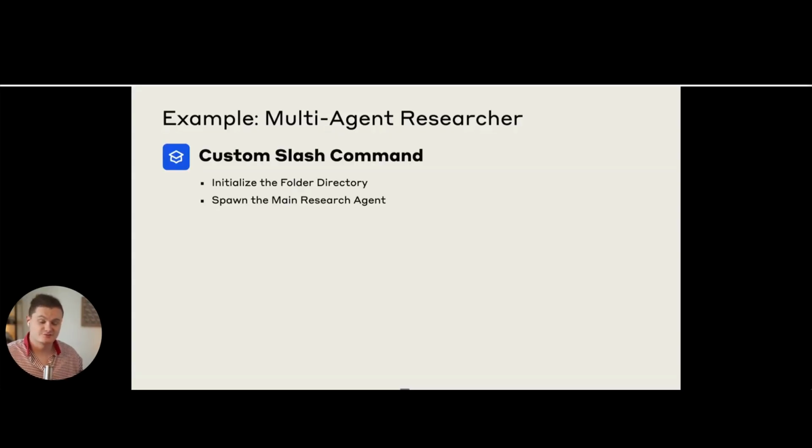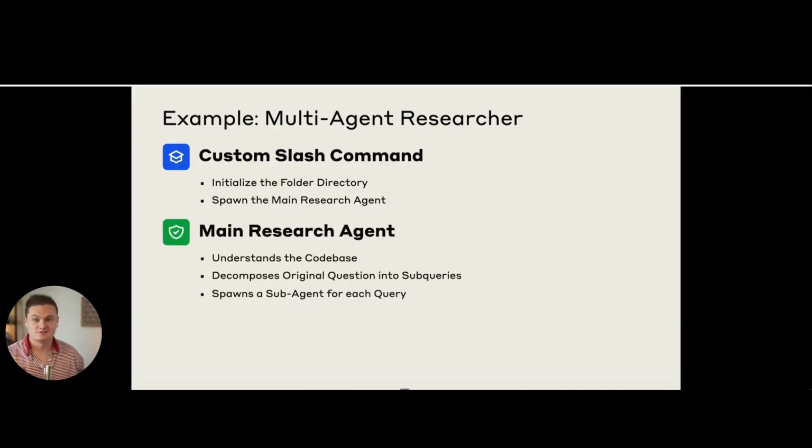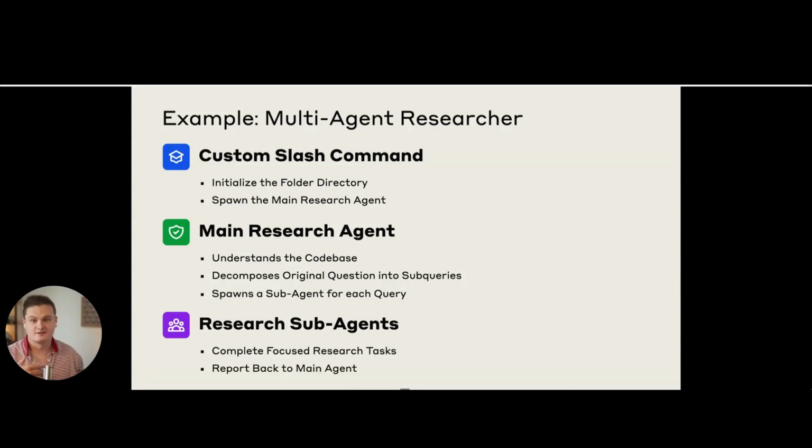To demonstrate this, I'm going to show a multi-agent researcher. This is based off of the Anthropic Deep Research blog post they put out, but this will be done within Claude Code in these soft states. First, it will be set up with a custom slash command that will initialize the folder directory and then spawn the main research agent. The main research agent goes in to understand the code base, decompose the original query into subqueries, and then spawns a subagent to go and research each query. The research subagents will then focus on their research task, compile a result, and report back to the main agent. Finally, the main research agent will write a full report that has gotten this whole wide breadth of research done in a very short amount of time.